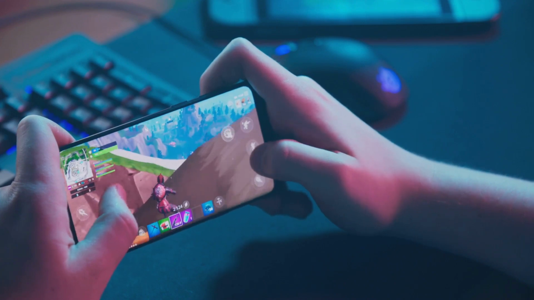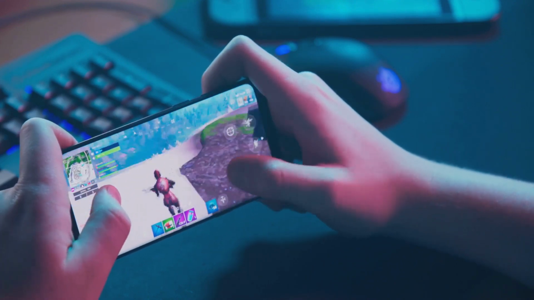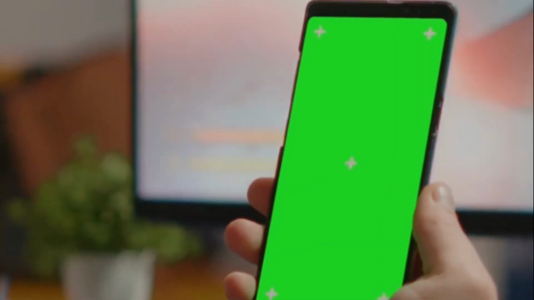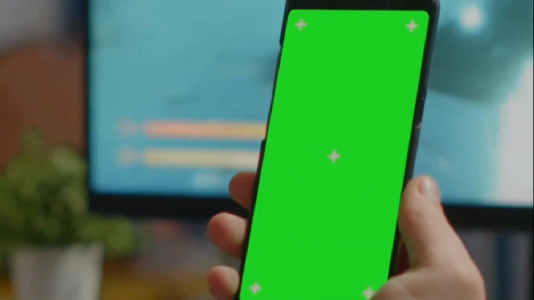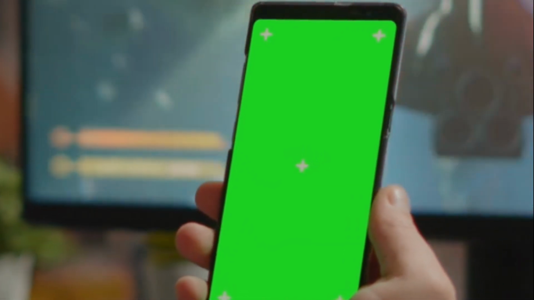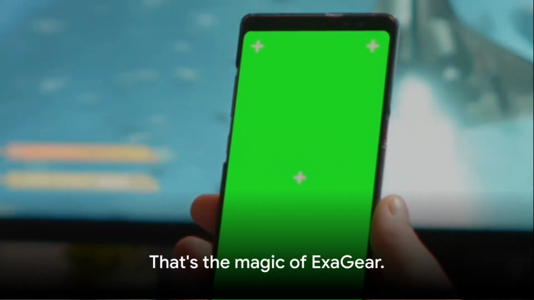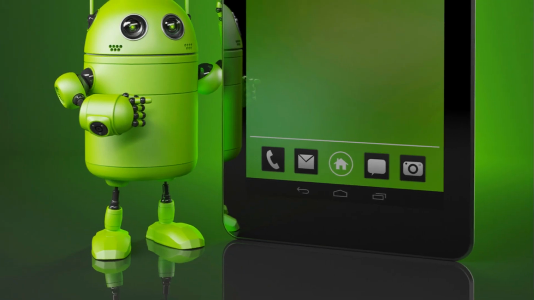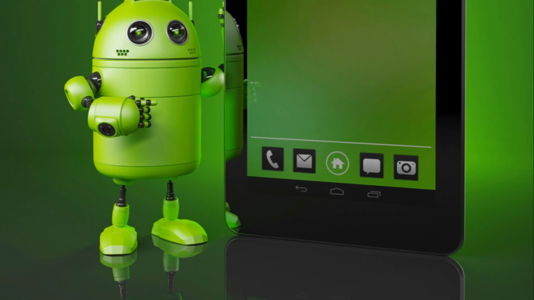Today, we're diving into the revolutionary ExaGear Windows Emulator, transforming your mobile device into a powerhouse gaming PC. Imagine playing your favorite PC games anywhere, anytime, right in the palm of your hand. That's the magic of ExaGear. This software marvel allows you to run Windows applications and games on Android and Linux devices with remarkable performance.